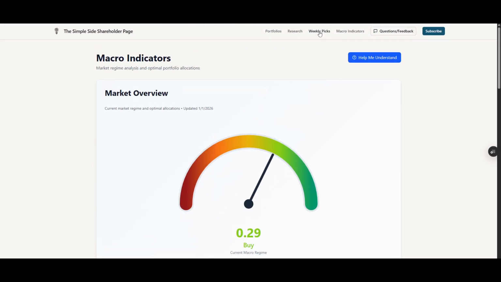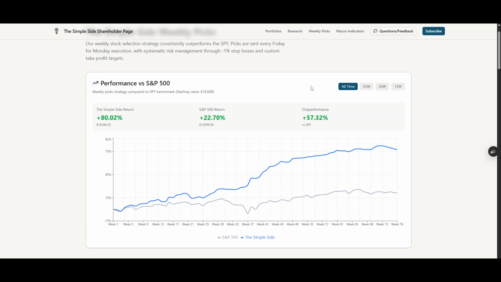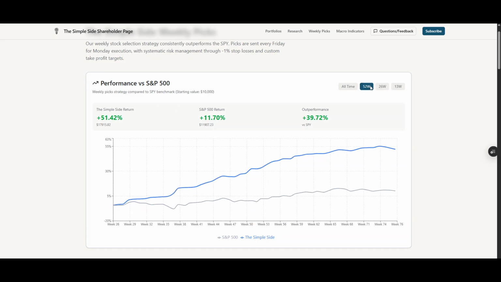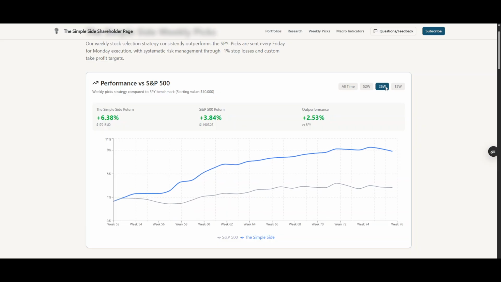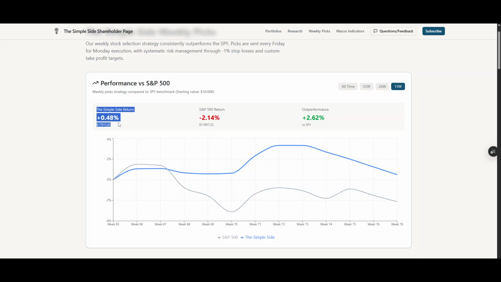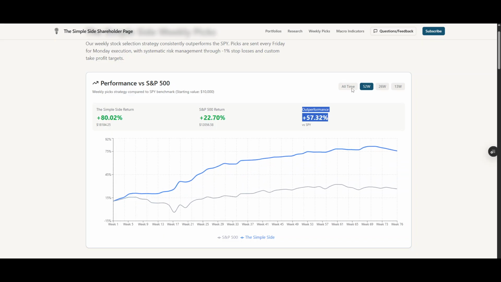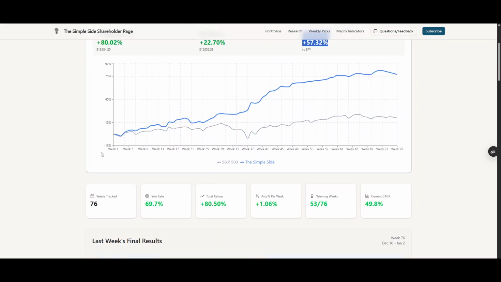with your access. Then we can jump over to the weekly picks. Again, I can't edit these returns manually on the backside. These are all updated based on the performance that we have every single week. And you can filter this by the past 52 weeks, the past 26 weeks, the past 13 weeks. You can see what our returns have been, what the SPY returns have been, and what our outperformance has been versus the SPY over that time period.